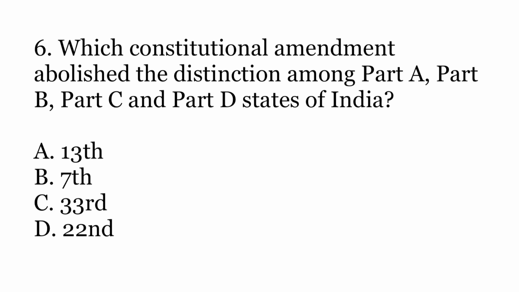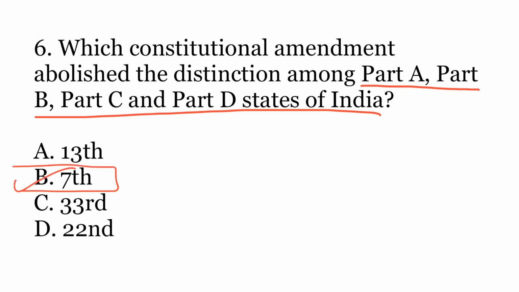Sixth question is, which constitutional amendment abolished the distinction among Part A, Part B, Part C and Part D states of India? The options are A. 13th Amendment, B. 7th Amendment, C. 33rd Amendment, or D. 22nd Amendment. So the correct option is B.